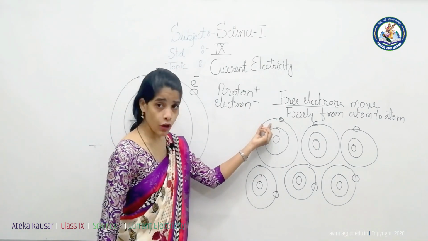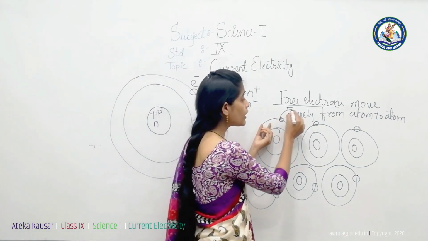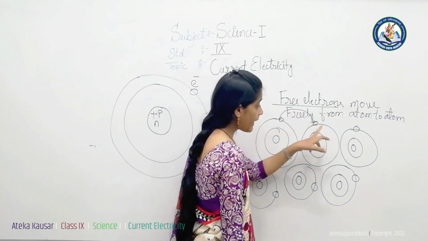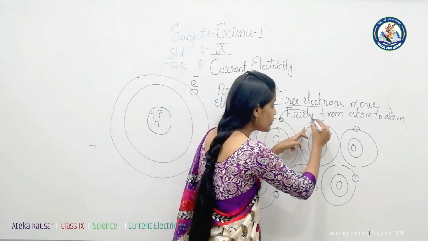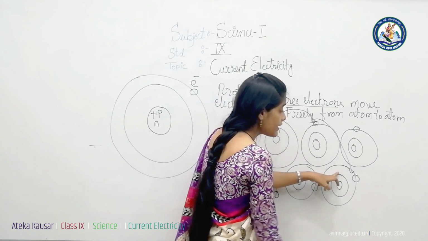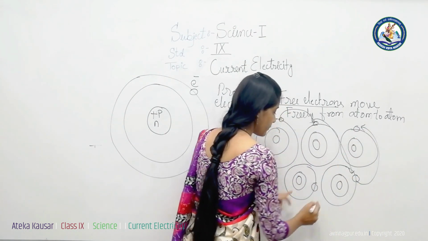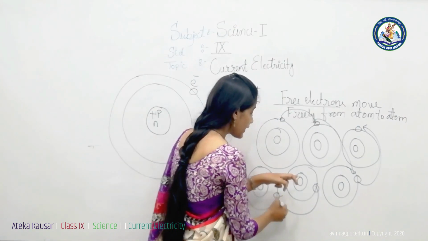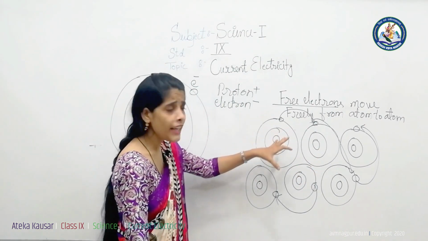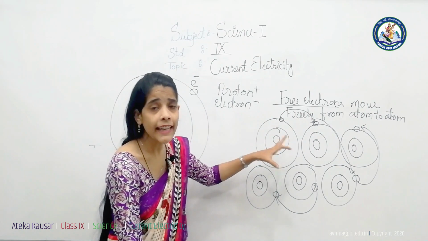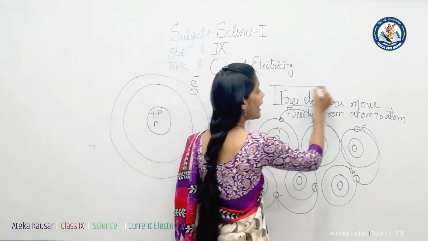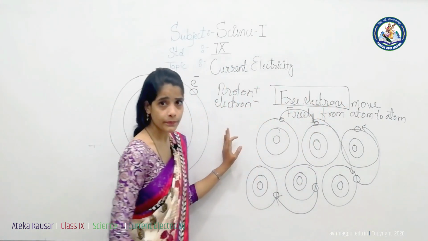One free electron jumps to another atom, and the electron present in the outermost shell of that atom jumps to another atom, and this jumps to another atom. Hence, the electrons freely move or jump from atom to atom in the material and behave like free electrons.